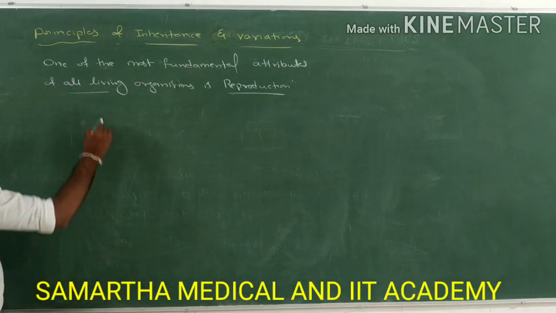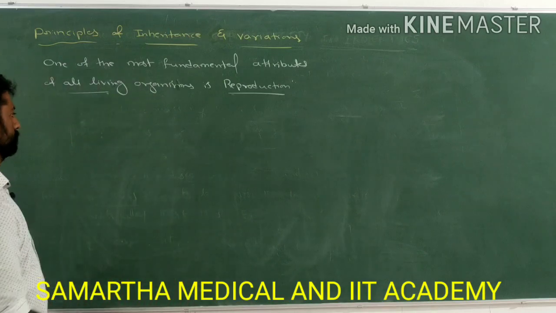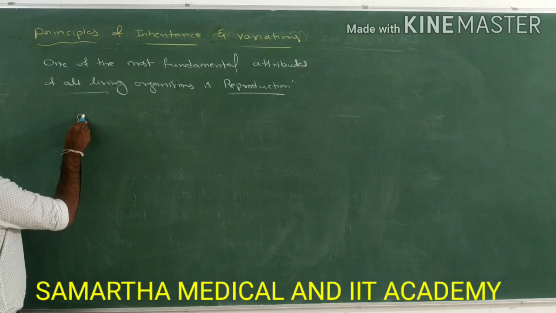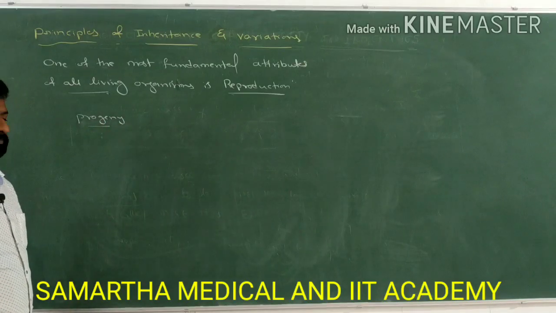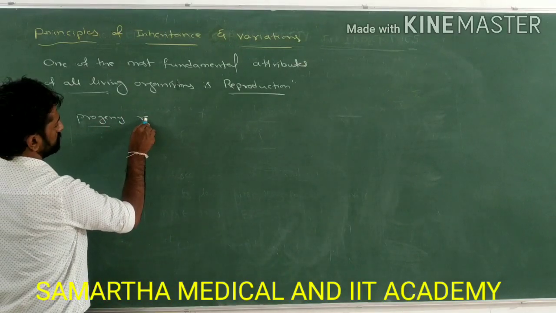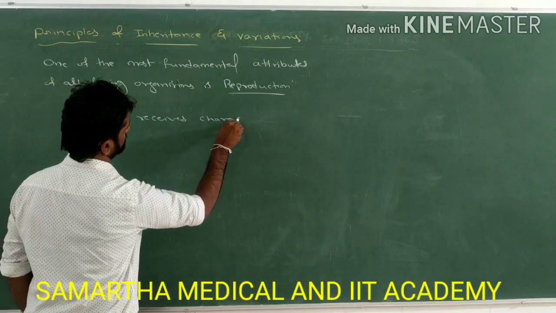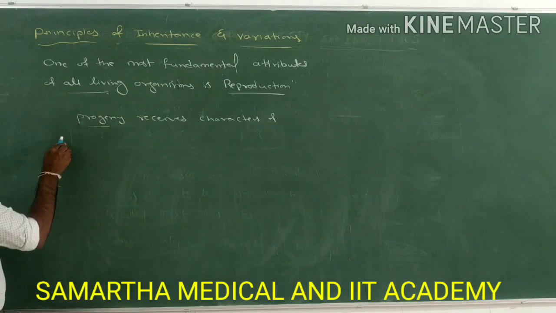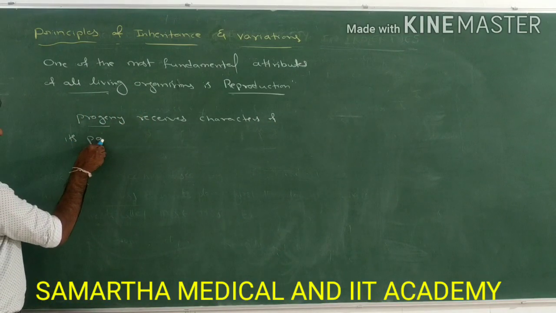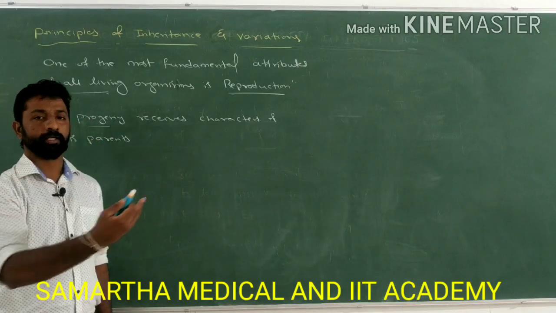So what happens in this reproduction process is that the progeny, nothing but the offspring, receives the characters of its parents. How does it receive the characters of its parents?